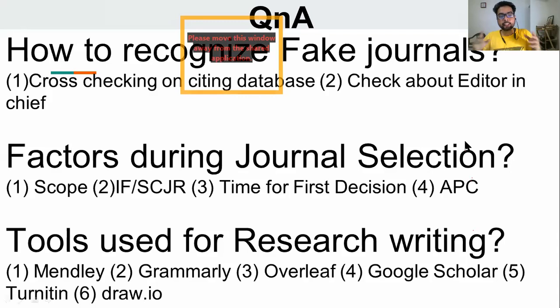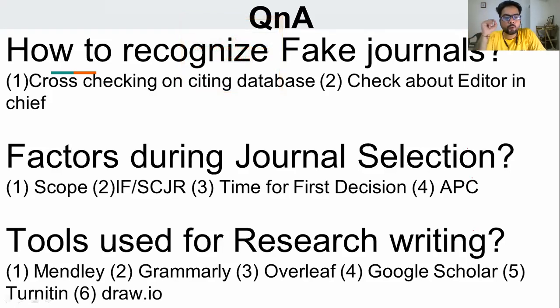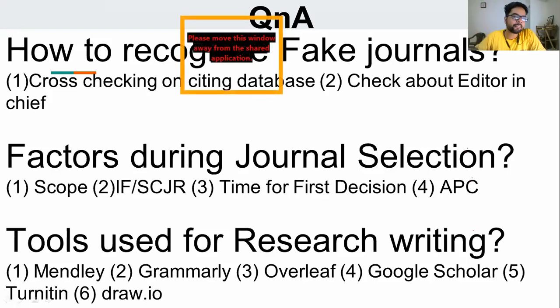Okay. So the next thing, when you are going to select a journal, the very first thing that you have to see is the scope. See, is the scope of your work going to match the scope of that journal? Every journal has that scope, or what we call the aims or objectives, on their website. If those aims and objectives are not matching with your work, then no matter how good your article is or how good your work is, you will not get an acceptance from that journal.